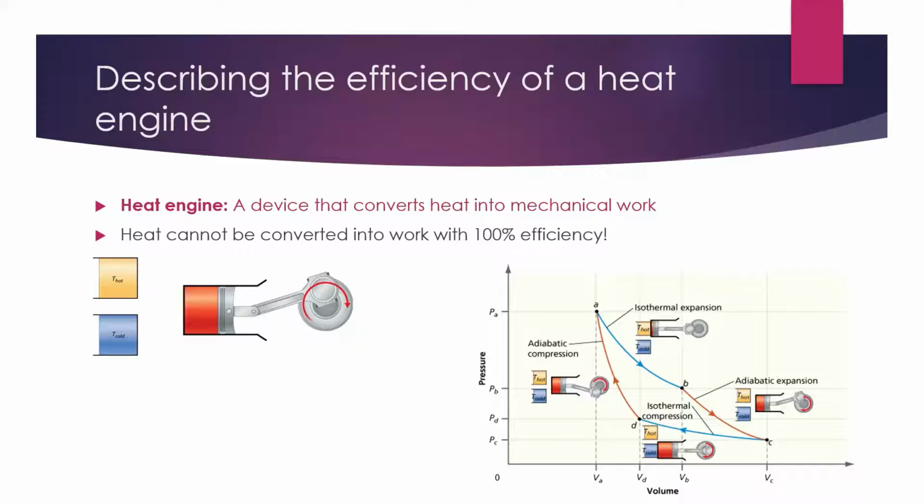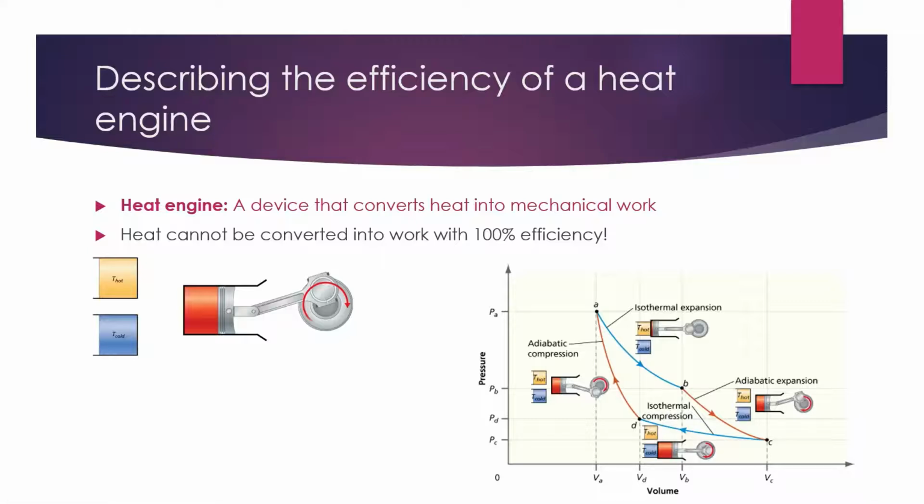The total work is, of course, going to be the sum of all of the individual works. So each of these steps has a work associated with it, and the total work that the cycle does is the sum of all of those works. Since we have expansions followed by compressions, it turns out that if we sum up all the works, we actually get the area in between these curves. So the area carved out by these 4 steps is the work that this cycle can actually do.